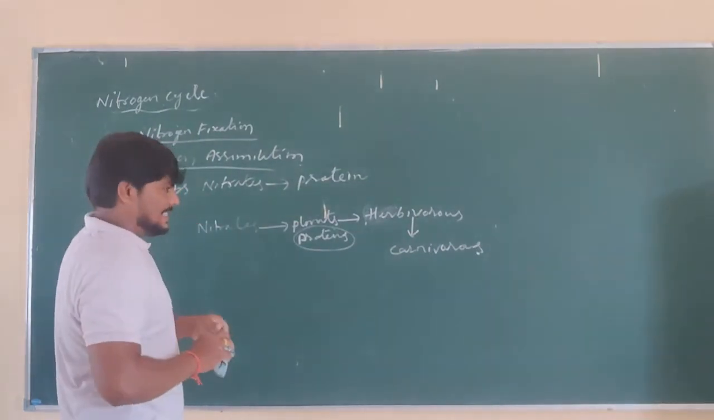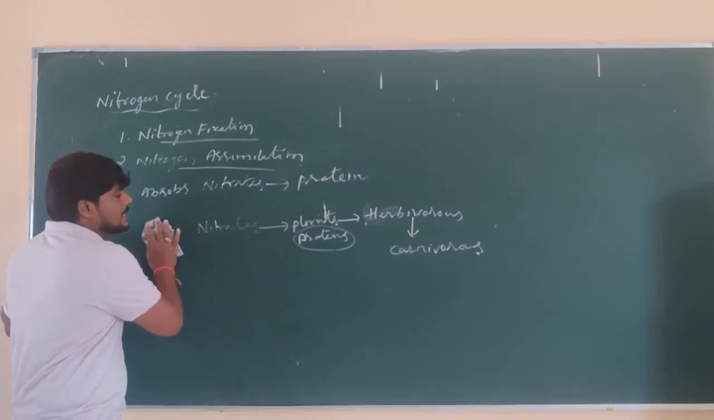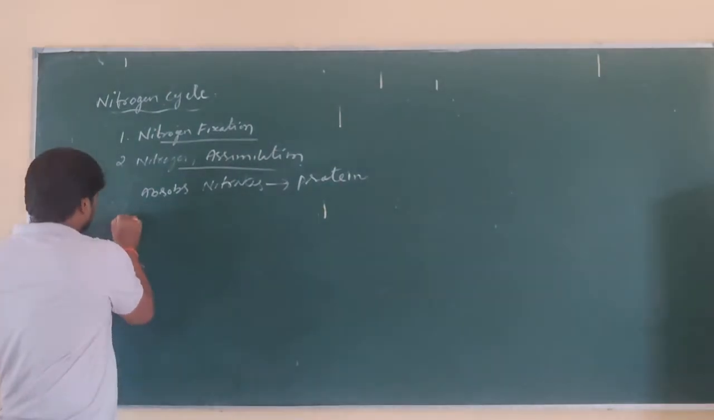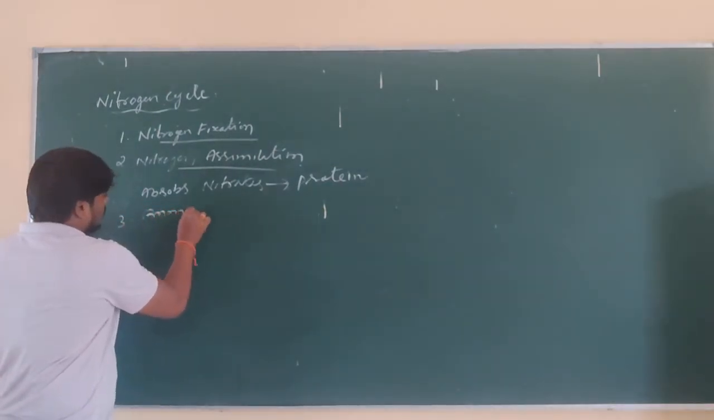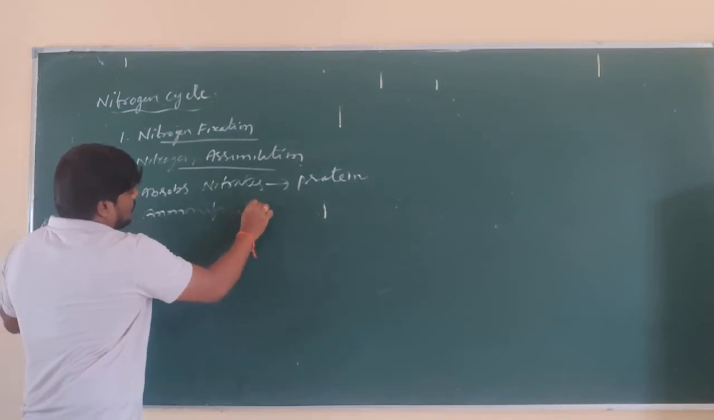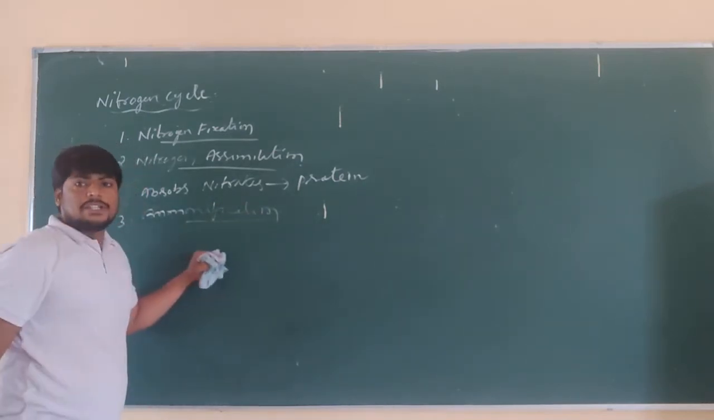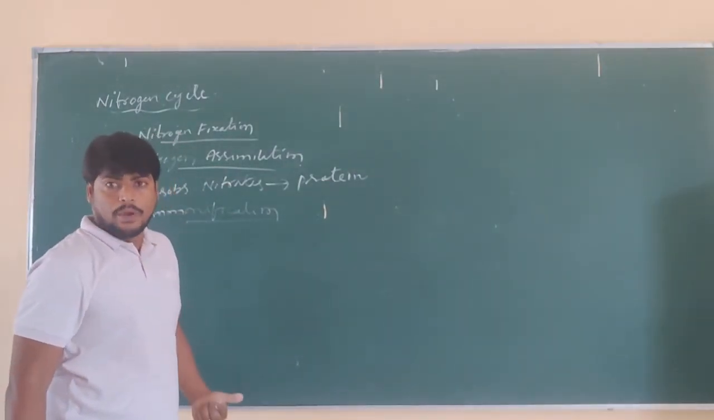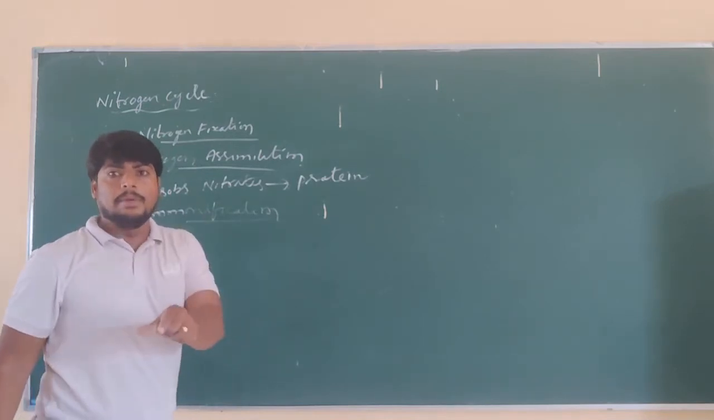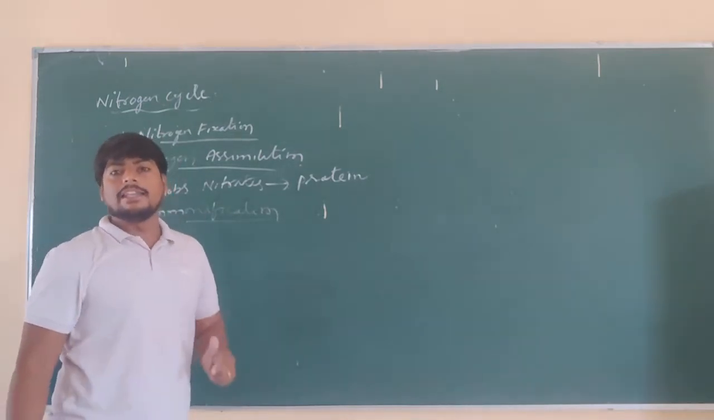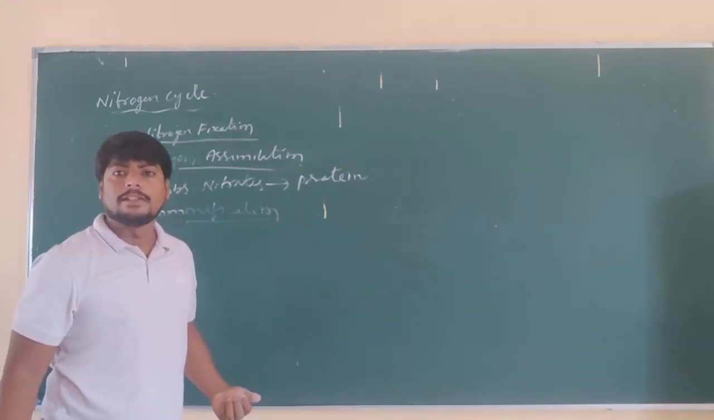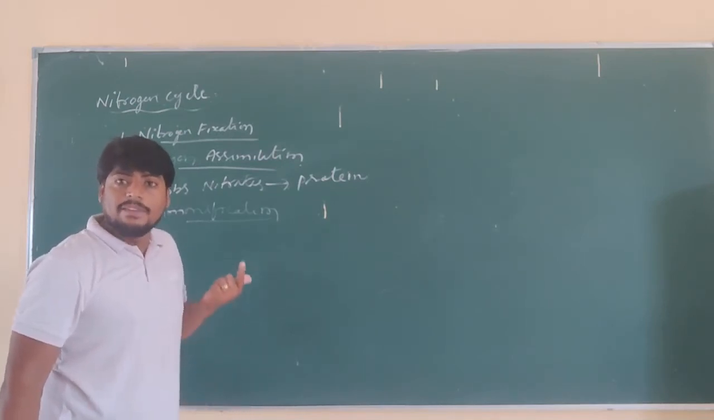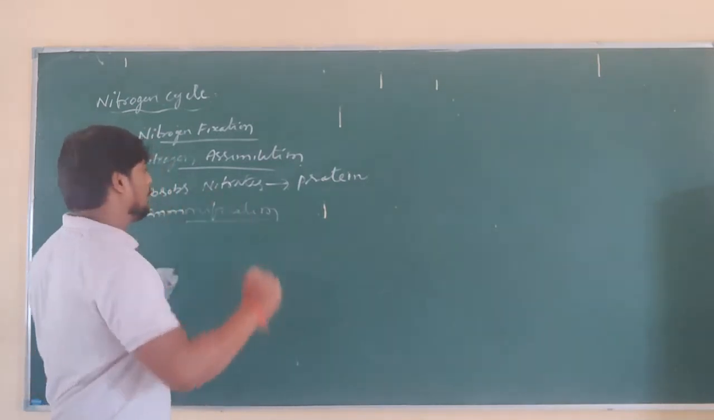After the assimilation process, next is ammonification. In nitrogen assimilation, nitrates are used by the plants to form proteins, and from the plants to herbivores to carnivores. Finally, what is happening here? All these animals are going to die. Why? Because every organism should die. So from these dead organisms, what is happening here?